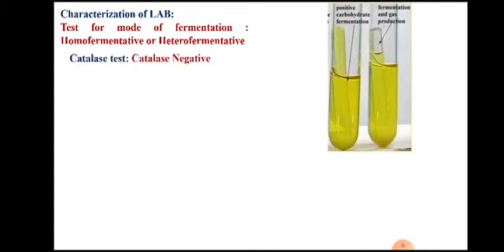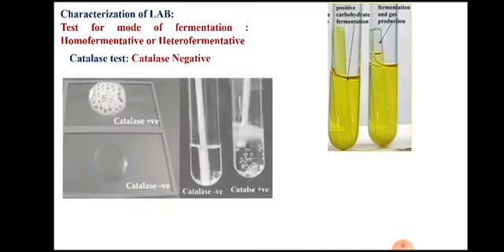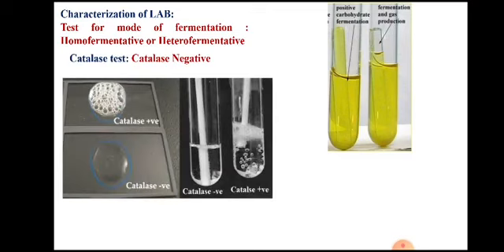The second test is the catalase test. All lactic acid bacteria are catalase negative. For performing the catalase test, we can make use of the tube test or slide test, where we take one drop of H2O2 solution and inoculate it with the culture of lactic acid bacteria.